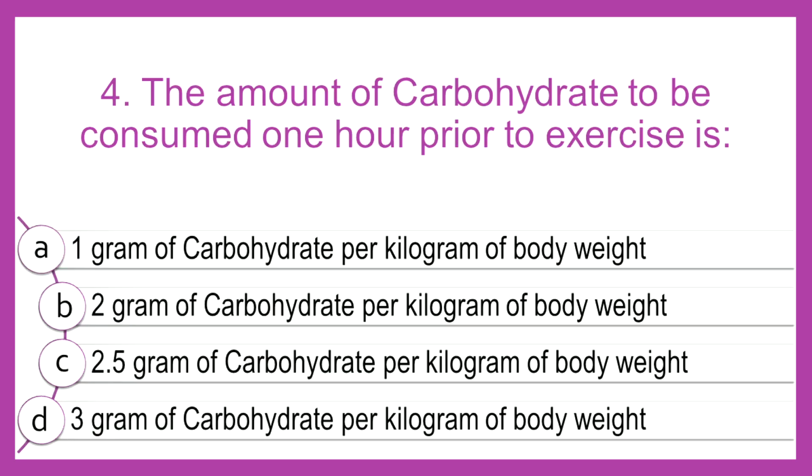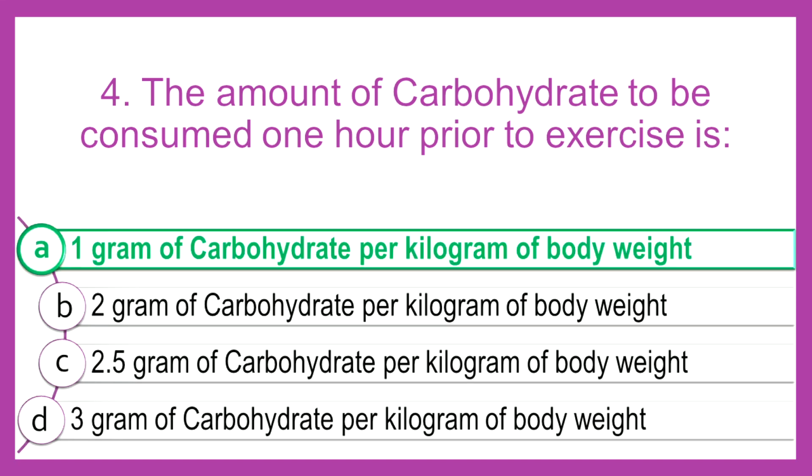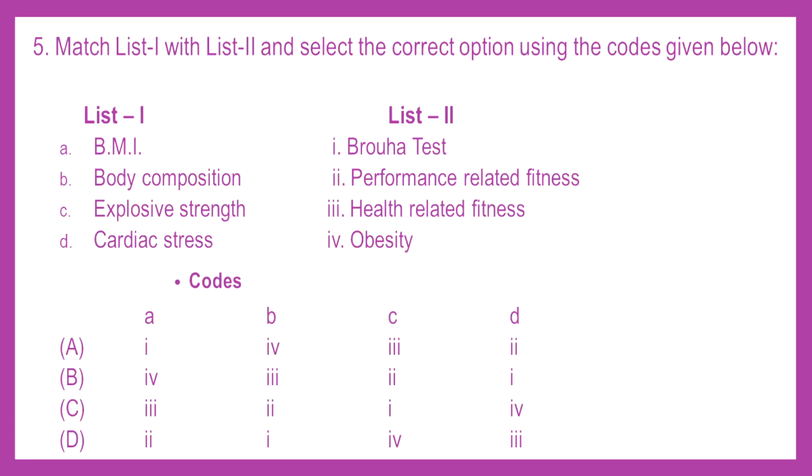Now let's go to the fourth question. The amount of carbohydrates to be consumed 1 hour prior to exercise is: how much carbohydrate you have to consume before 1 hour of the exercise? 1 gram of carbohydrates per kilogram of body weight, 2 grams of carbohydrates per kilogram of body weight, 2.5 or 3. The correct answer will be 1 gram of carbohydrate per kilogram of body weight. So option A is the correct one here.